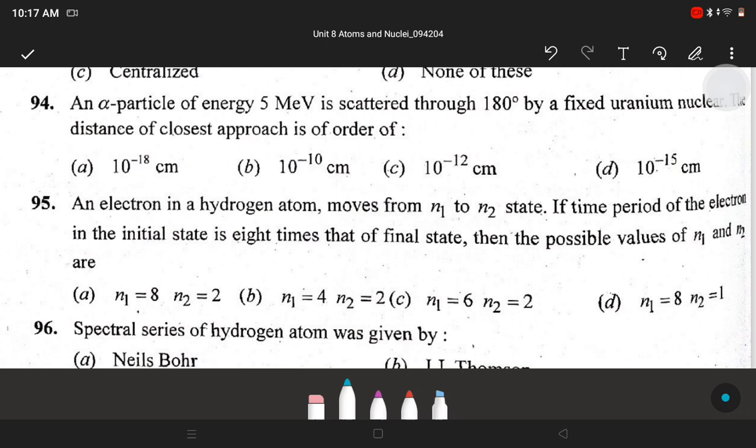The distance of closest approach is of the order C. 10 raised to minus 12 centimeter. Next, an electron in a hydrogen atom moves from n1 to n2 state. If time period of the electron in the initial state is 8 times that of final state, then the possible values of n1 and n2 are B. n1 equal to 4 and n2 equal to 2.